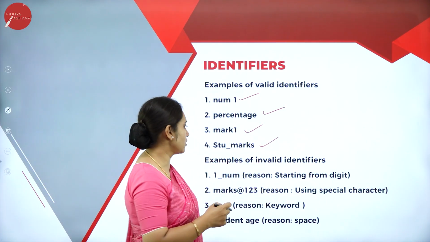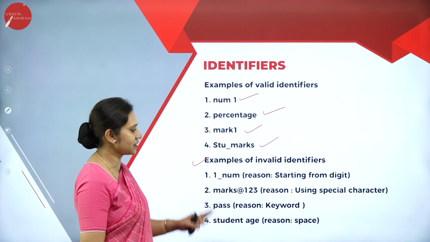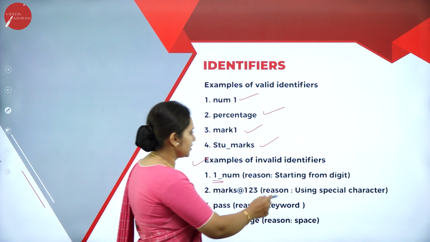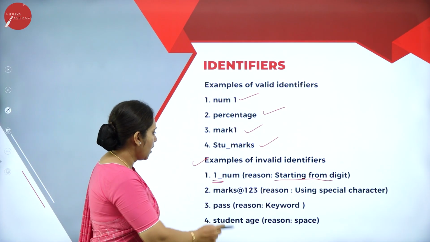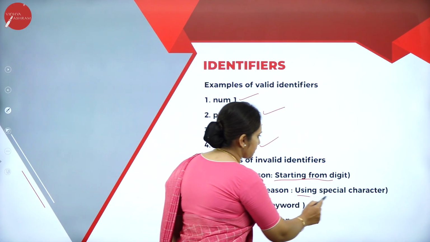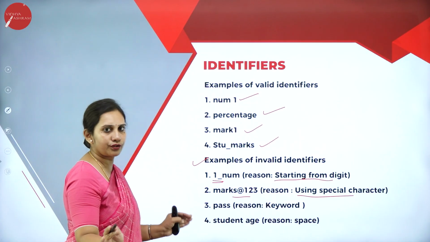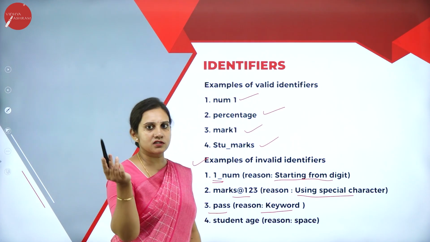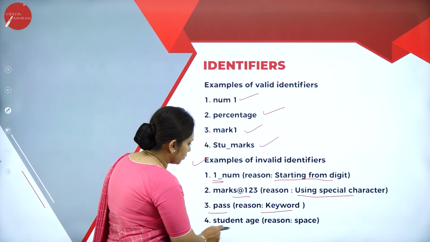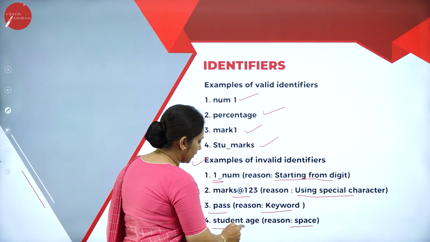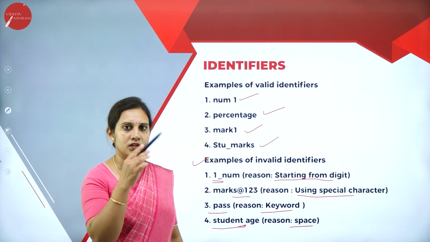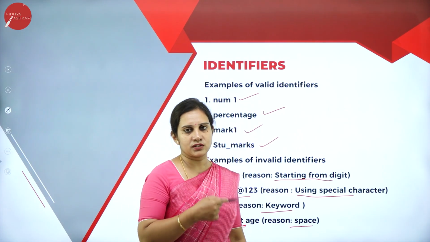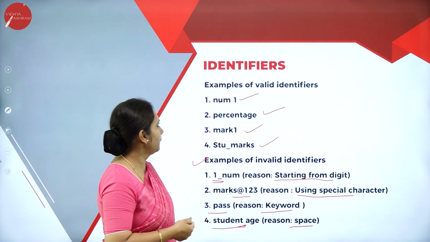In the next examples, you are seeing invalid identifiers. 1_num cannot start with a digit. Marks@123 is invalid because special characters should not be used when naming an identifier. pass is invalid because it is a reserved keyword, so keep keywords at your fingertips. student age is invalid because a space is given, and space cannot be used. You need to observe all these criteria before naming an identifier. These are the few examples I have mentioned here.